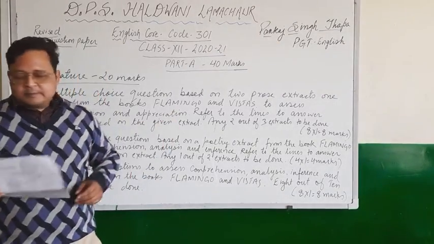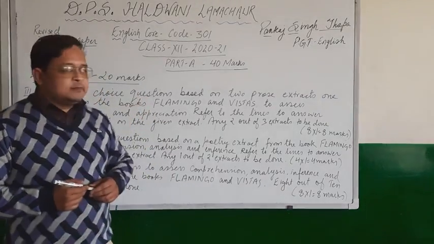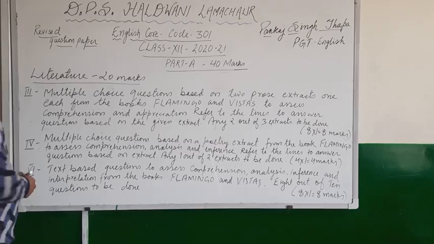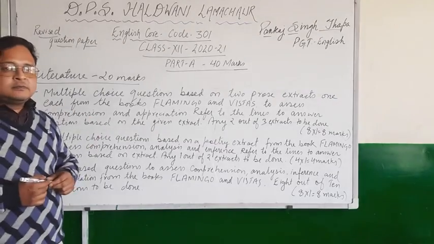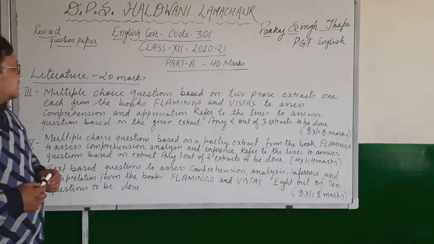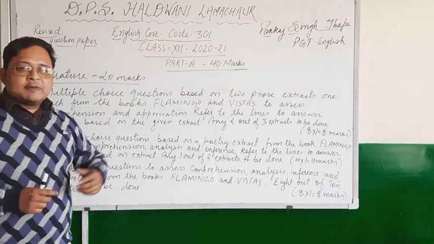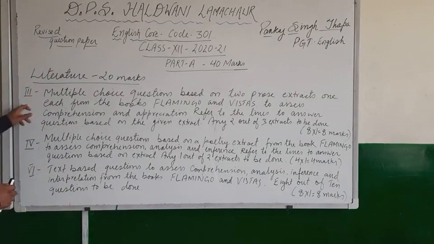Now children, it is a literature section after the comprehension section. Alright children, so the comprehension section was of 20 marks, and now this literature section is again of 20 marks. So 20 equal division. In this literature section children, question number 3.